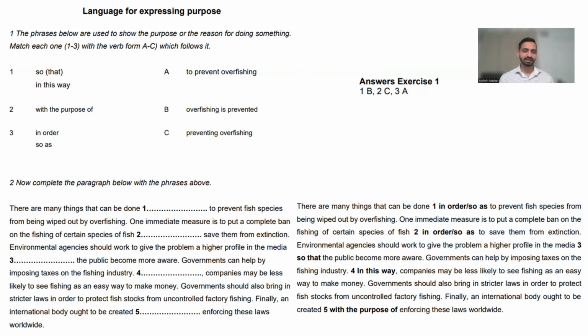Okay. Let's look at the answers for number 2. I'm going to read the whole paragraph so that it all makes sense. There are many things that can be done in order so as to prevent fish species from being wiped out by overfishing. One immediate measure is to put a complete ban on the fishing of certain species of fish in order or so as to save them from extinction. Environmental agencies should work to give the problem a higher profile in the media so that the public become more aware. Governments can help by imposing taxes on the fishing industry.